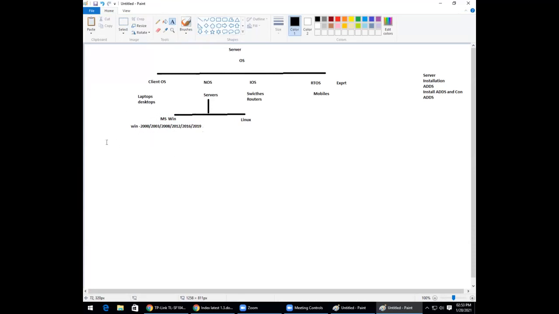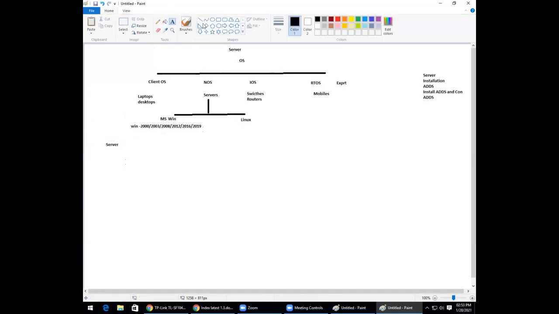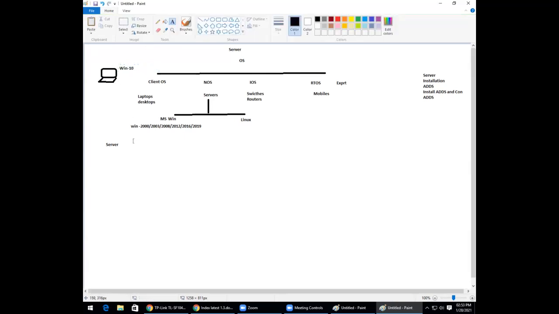Now let's see why we use a server. What is the purpose of the server? Normally we know that on your laptops you install a client OS, for example Windows 10. But when I say server, you are installing the 2019 operating system.